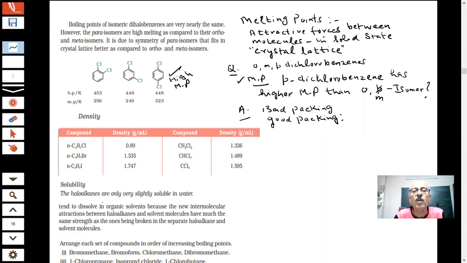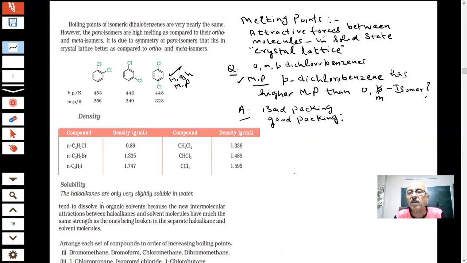You can see that this molecule is highly symmetric. Is it symmetric or not, as compared to these? Yes, sir, it is. If I have to pack these particles together, which packing is going to be more close and better? Because these are very symmetric particles, they will be packed more closely and better as compared to these two.